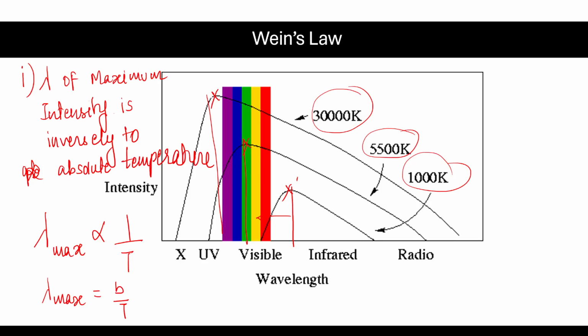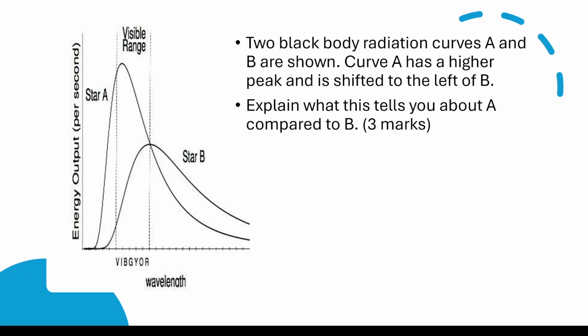Just the value here: it is 2.9 times 10 to the power minus 3 meter Kelvin. So b is 2.9 times 10 to the power minus 3 meters Kelvin. That's it. That's your Wien's law. So Wien's law is clearly from the graph: the wavelength associated with maximum intensity decreases as temperature increases. This could be one of your exam questions when you are reading the graph and understanding what's going on.